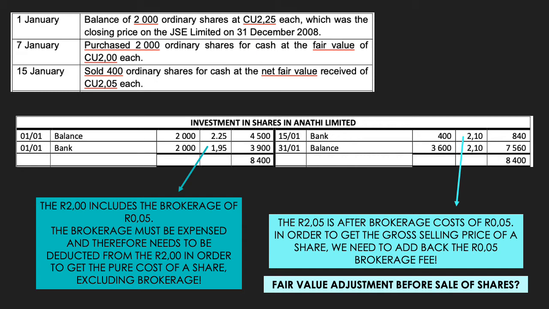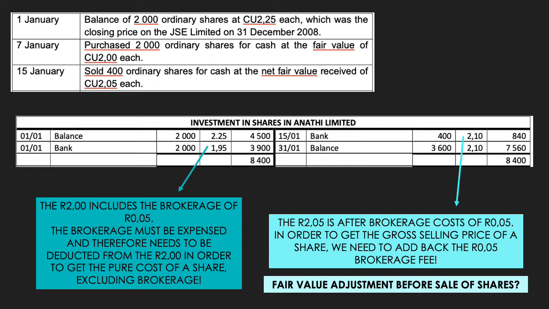We know that on the 1st of January, we have 2,000 ordinary shares in Anati Limited. At the end of the 2008 financial year, the closing price on the JSE was R2.25 per share. At the end of the 2008 financial year, the shares would have been fair value adjusted to this amount, and as a result, these shares will be sitting in the books of Loyiso Limited at R2.25 each at the beginning of the current financial year.